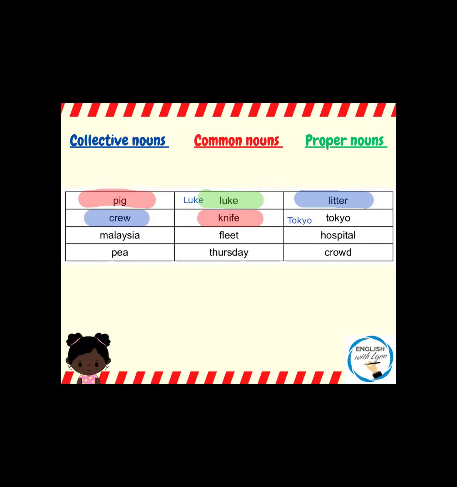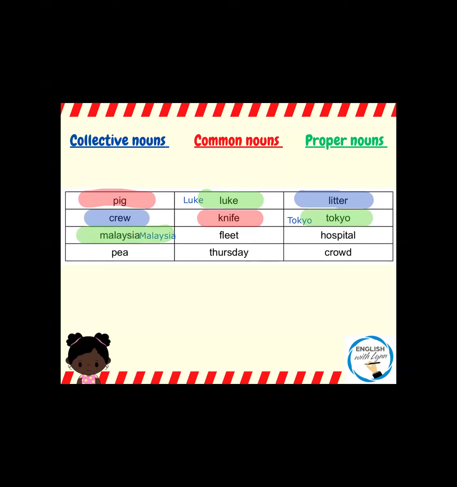So that needs a capital letter and it is a proper noun. Then we have Malaysia. And again, that should have a capital letter because it is the name of a country. So I'll put it next to it with the capital letter, and it needs to be highlighted green because it is a proper noun.